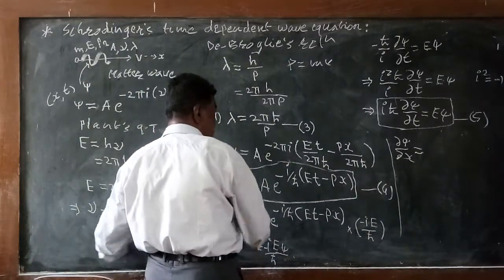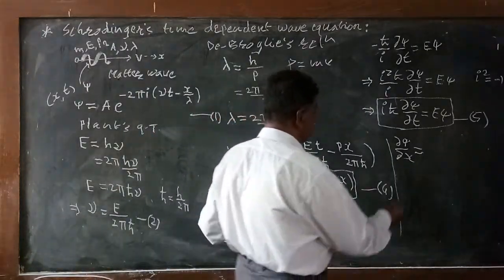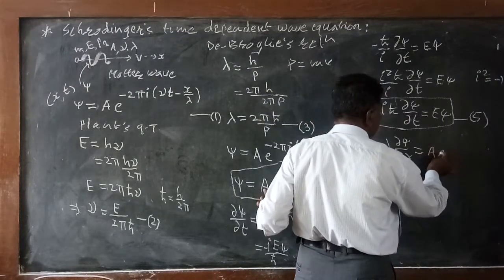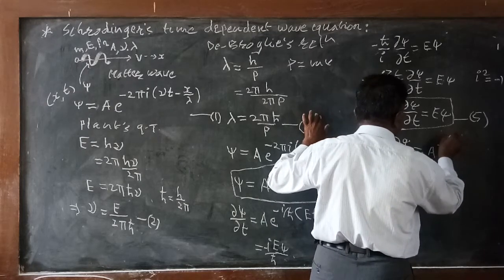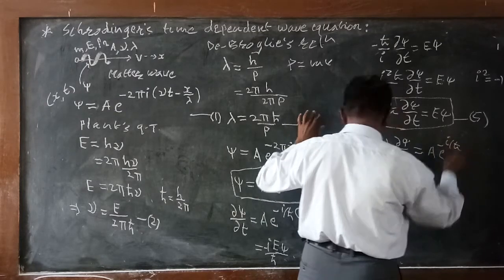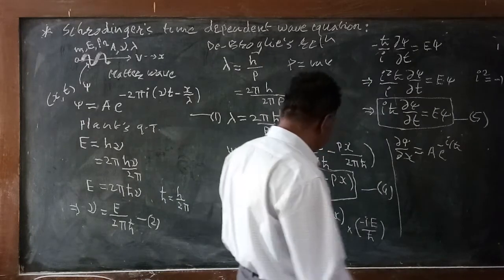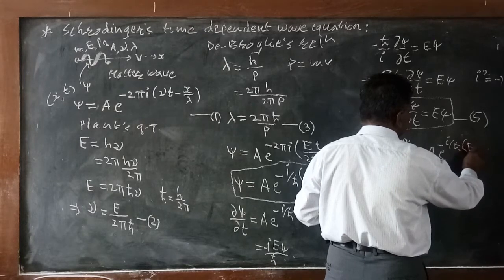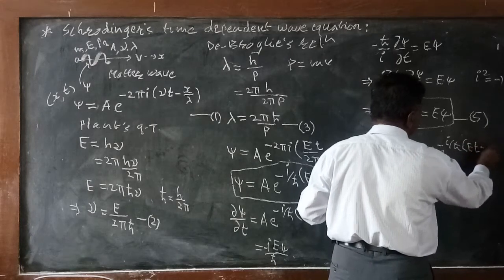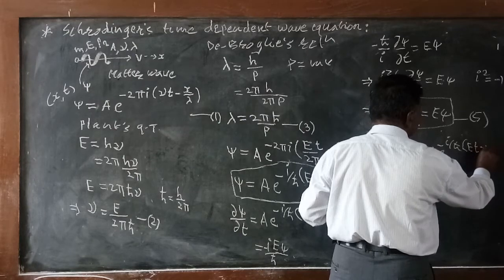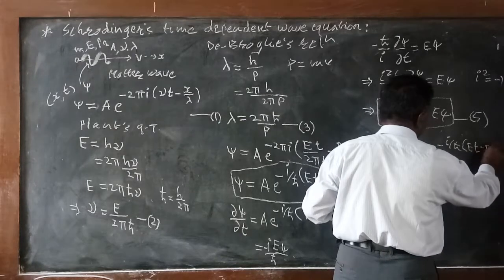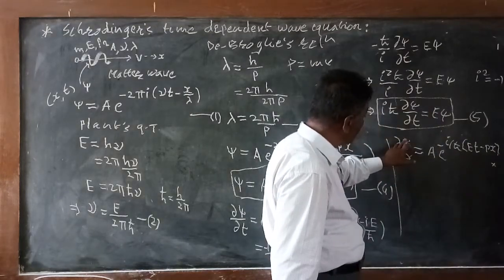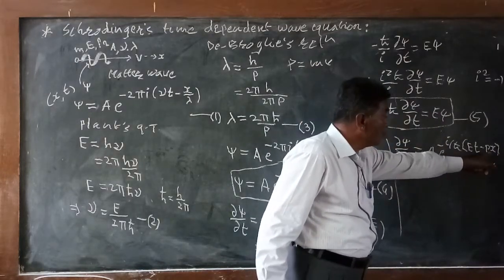So delta psi divided by delta x is equal to, as it remains, e to the power minus i by h cut, as it is, minus i by h cut, e to the power minus px again here, into the differentiation of the coefficient of x.